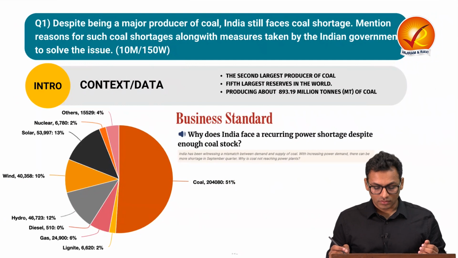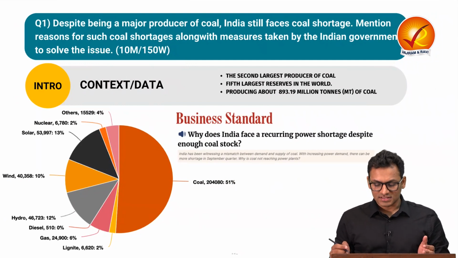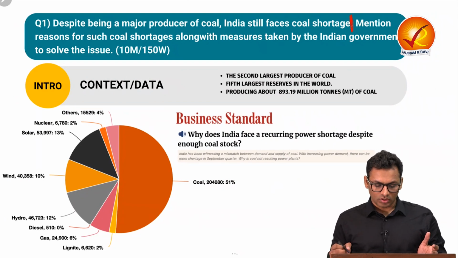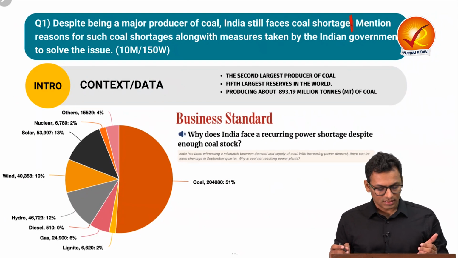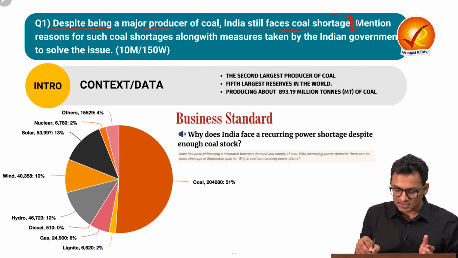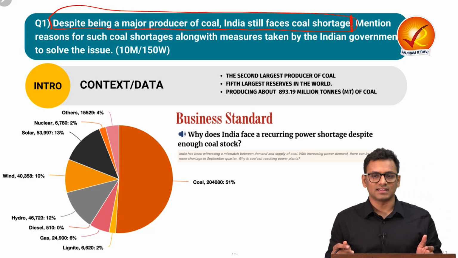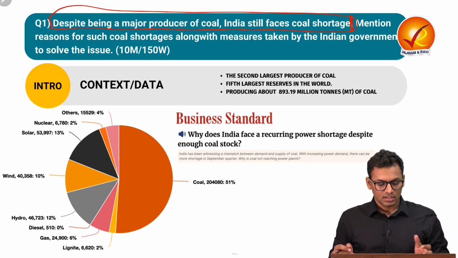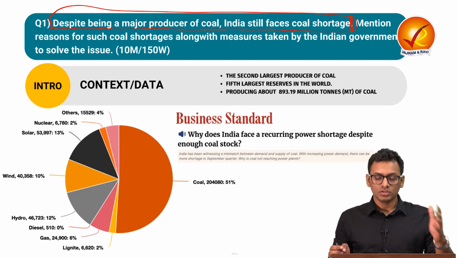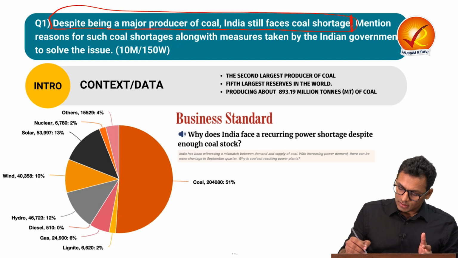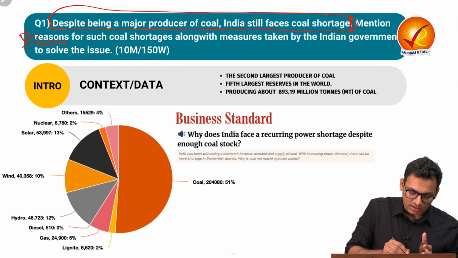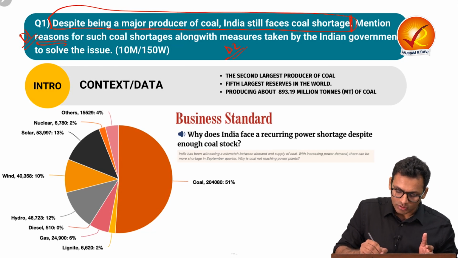Despite being a major producer of coal, India still faces coal shortage. Mention reasons for such coal shortage along with measures taken by the Indian government to solve the issue. If you read the question together, the very first statement is giving us the context of what exactly the demand of the question is going to be. The question says that despite being a major producer of coal, India still faces coal shortage. In the next part, we will see that the main demand is going to be the reasons, as well as demand 2 is going to be the measures.